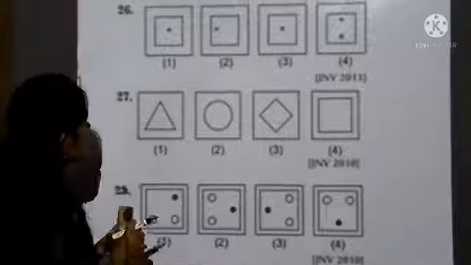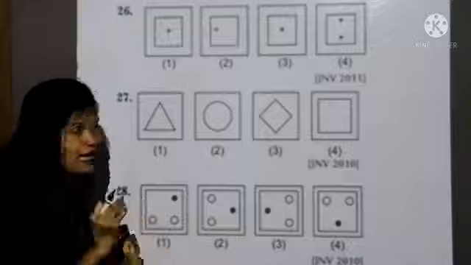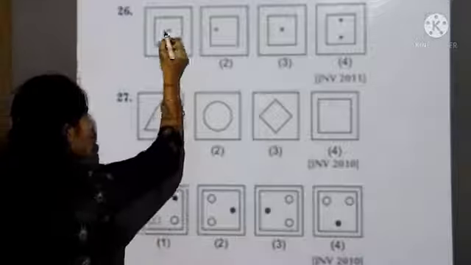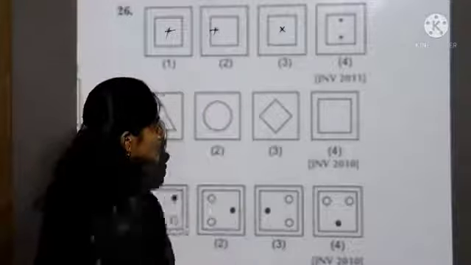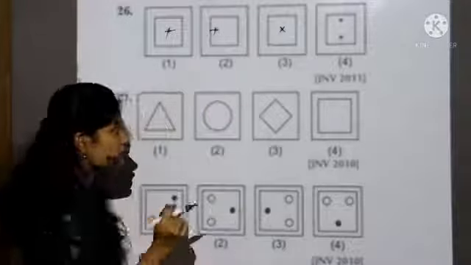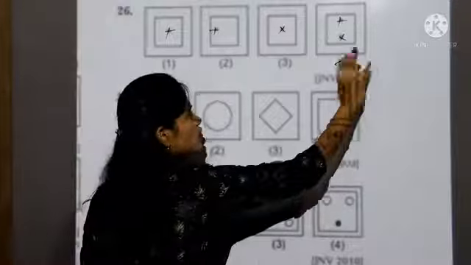26th question. First you observe all the figures carefully. By observing we identify that the first box has 1 sign, the second box has 1 sign, the third box has 1 sign, but in the fourth they have given 2 signs. So which is different from the others? So the answer is the fourth one.